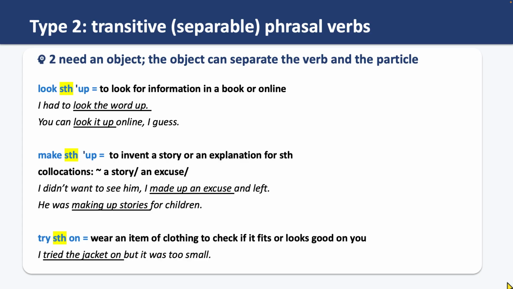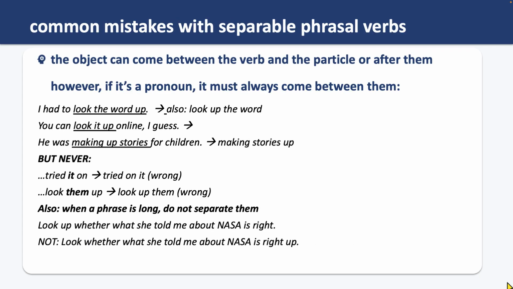And now let's talk about the common mistakes with separable phrasal verbs. Remember that the object can come between the verb and the particle or after them. But, a big but, if it's a pronoun, it must always come between them. But what do we mean by that?